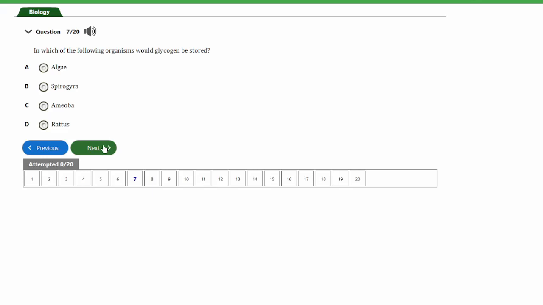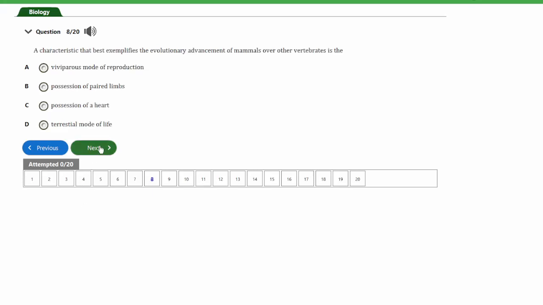So the glycogen will likely be stored in the Rattus because it's the storage form of glucose in animals and fungi. If the options you have here, you see algae, Spirogyra, amoeba, and Rattus. Rattus is the rat. So guys, the glycogen will likely be stored in the rat.